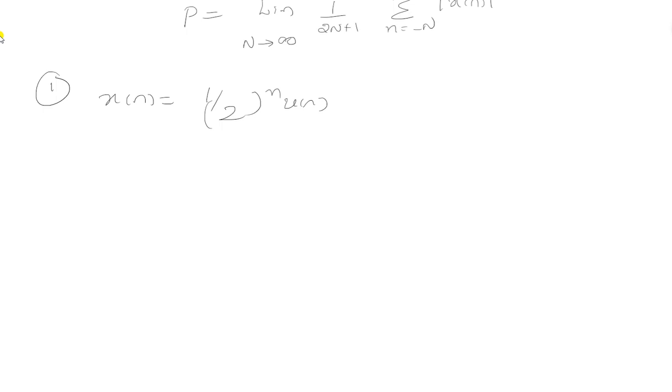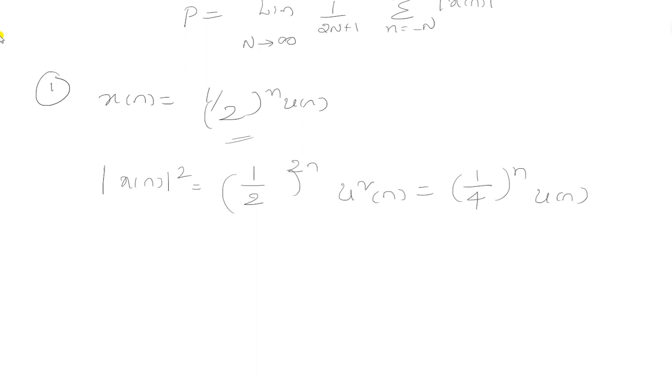First of all, we solve modulus of x of n whole square. By substituting x of n with 1 by 2 whole to the power of n into u of n, we get 1 by 2 whole to the power of 2n and u square of n. This is basically a step signal, so it becomes 1 by 4 whole to the power of n, and this becomes u of n.